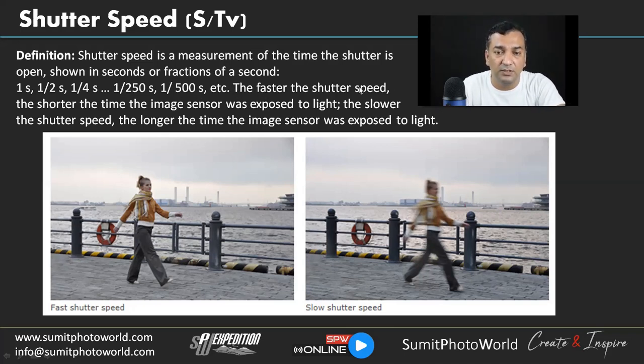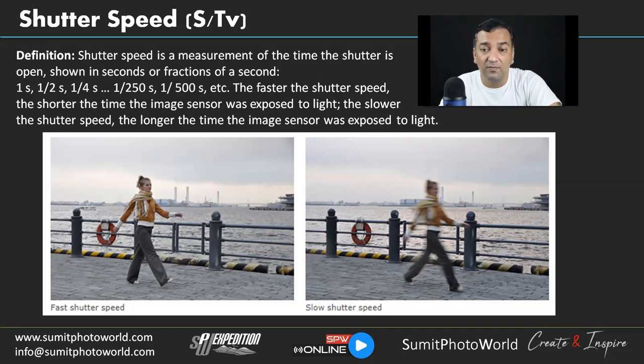The faster the shutter speed, the shorter the time the image sensor is exposed to light. So the faster the shutter speed, the less time you give your sensor to be open. The slower the shutter speed, the longer the image sensor is exposed to light.